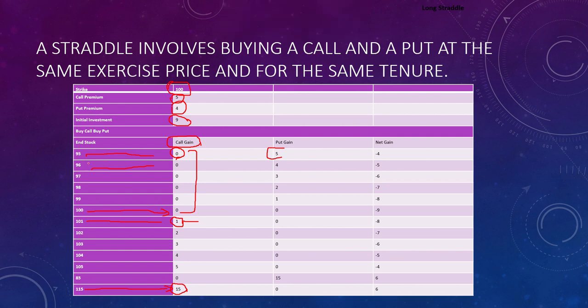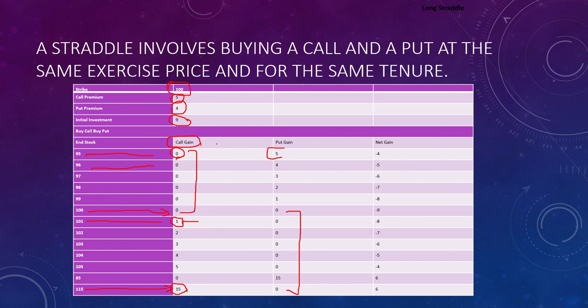If the market price is 96, again he can sell at rupees 100, so again a profit, of 4. The profit will reduce, as you can see: 5, 4, 3, 2, 1. And after 100, he will not exercise his put option, because the market price is greater than the strike price.